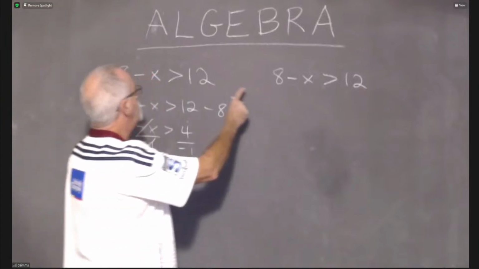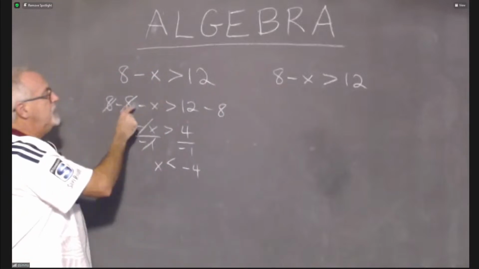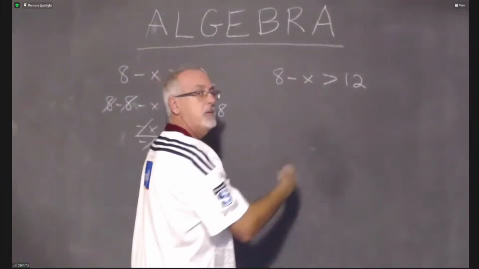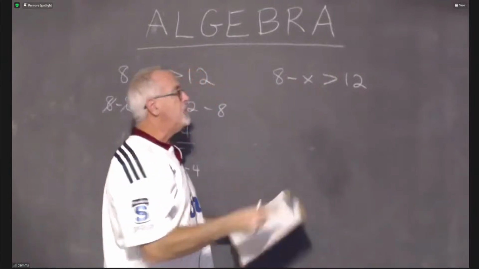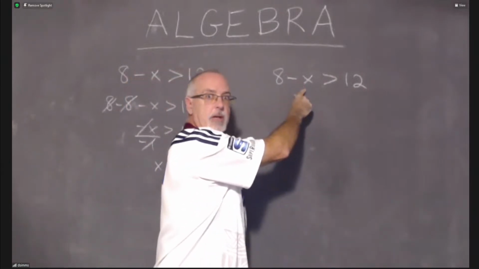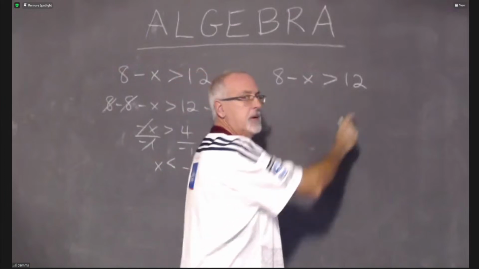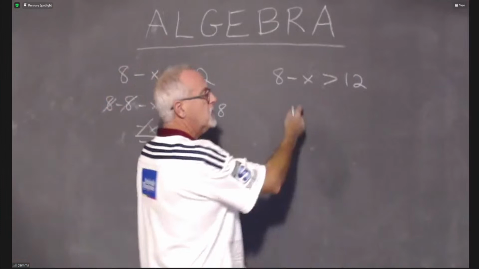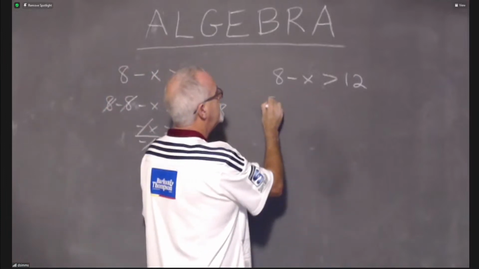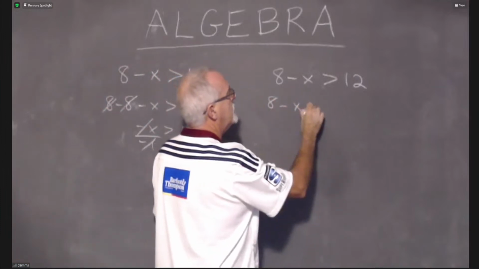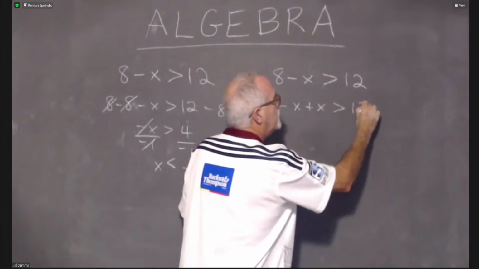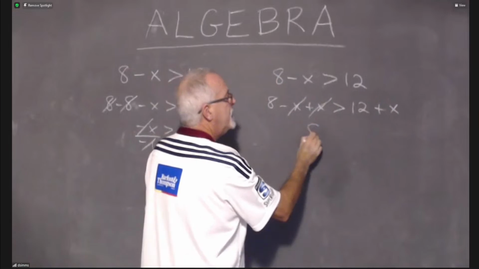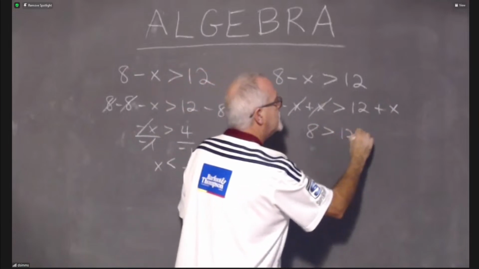How about, though, if instead of moving the 8 away from the x the way I did here, I move the x away from the 8? If there's a student who likes the x to be on the right side of the inequality symbol, maybe that student likes that. So let's just say we want to do that. The x is being subtracted, so I have to add an x to both sides. These cancel. 8 greater than 12 plus x.